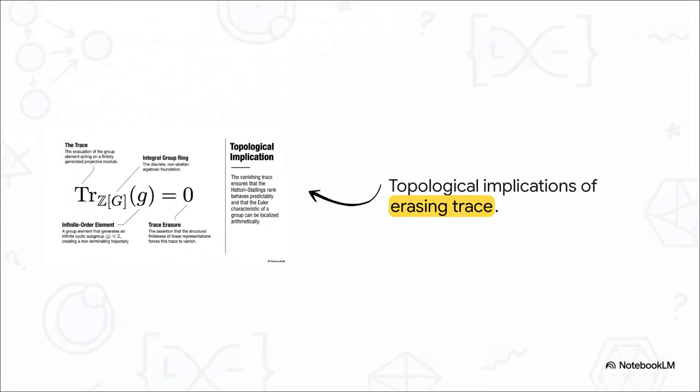Well, let's break down these variables. An infinite order element, our G, creates a non-terminating trajectory. It just goes on forever. So, asserting that this trace is erased means the structural finiteness of linear representations actually forces the trace to vanish. This is a massive deal, because a non-terminating trajectory threatens the underlying math. Topologically speaking, erasing this trace ensures that the Hattori-Stallings rank behaves predictably and that the Euler characteristic of a group can be localized arithmetically. If this trace wasn't 0, our topological math would quite literally start tearing at the seams.